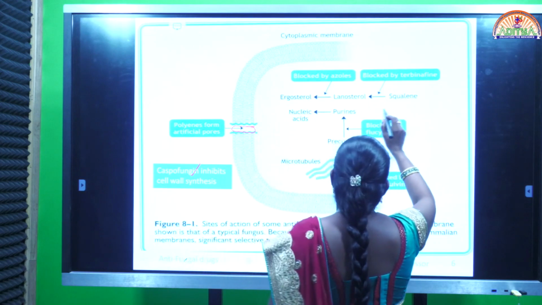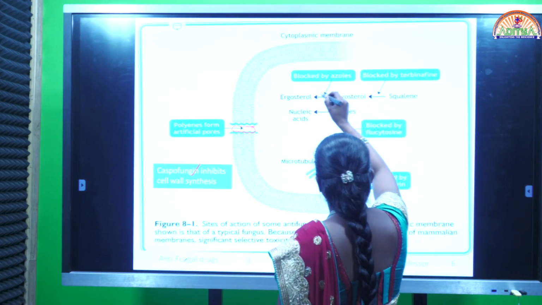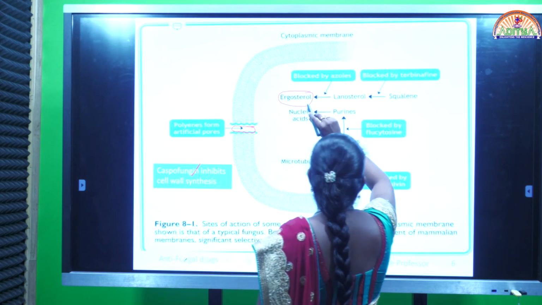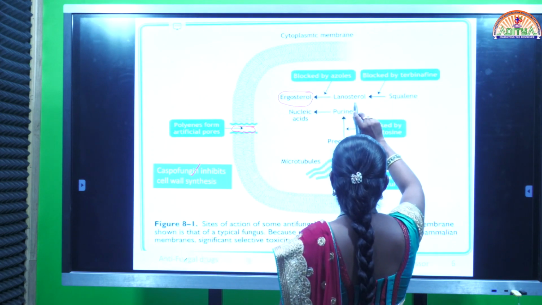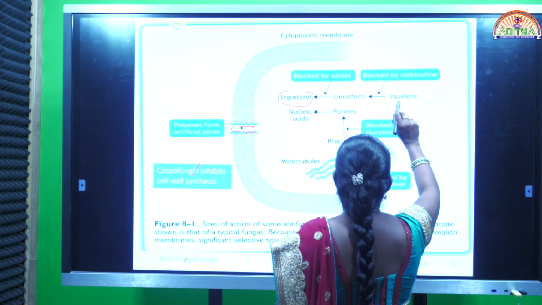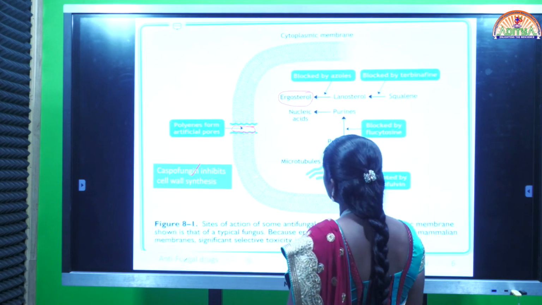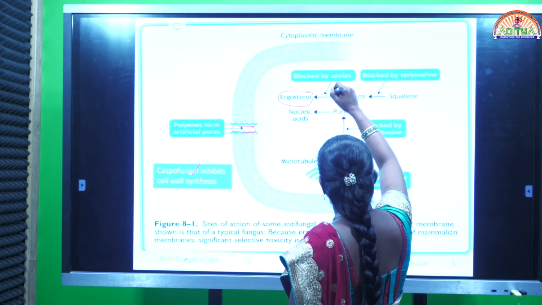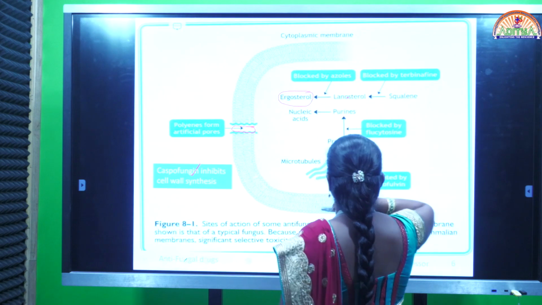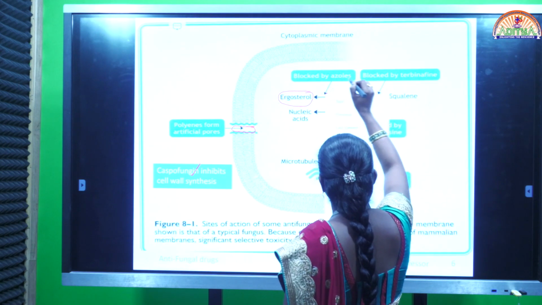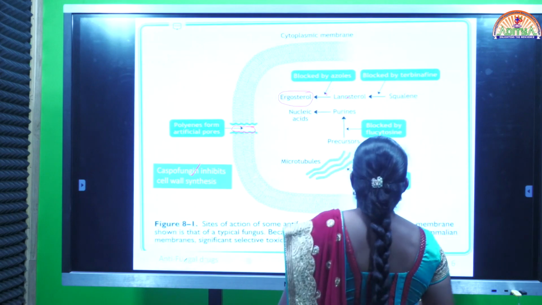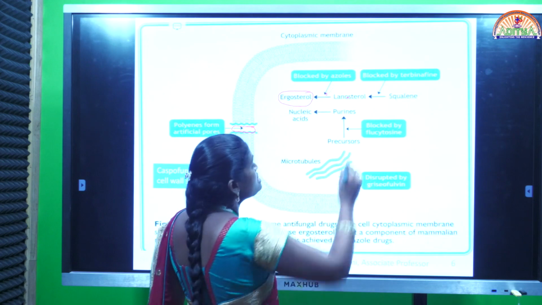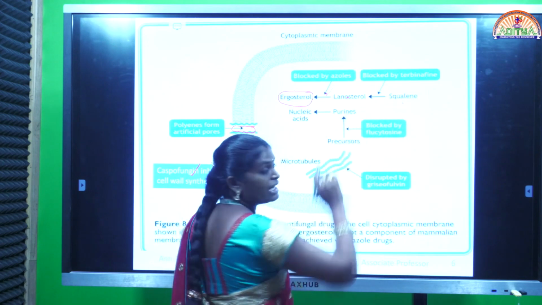Next, azole antifungals. These azole antifungals mainly choose ergosterol as the principal component. Ergosterol is synthesized from lanosterol, and lanosterol is synthesized from squalene. There are various steps involved in the synthesis of ergosterol. Here, the azole antifungal agents block the conversion of lanosterol to ergosterol. This is the target. Another drug, terbinafine, which is an allylamine drug, inhibits the conversion of squalene to lanosterol.